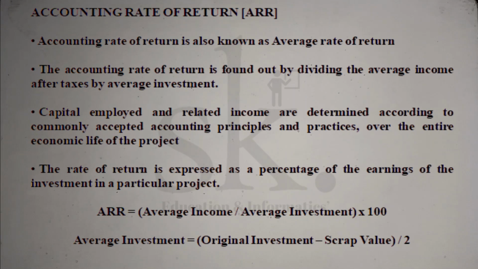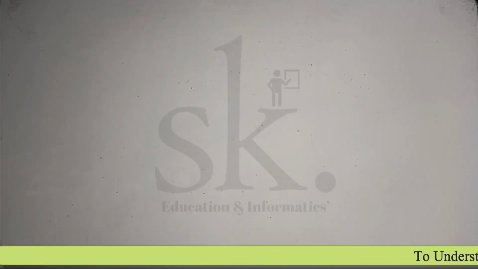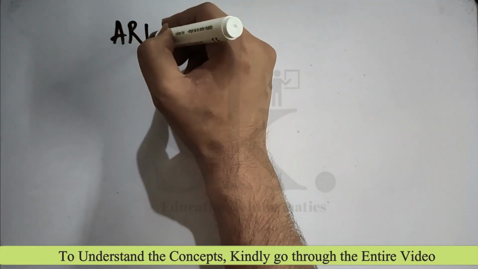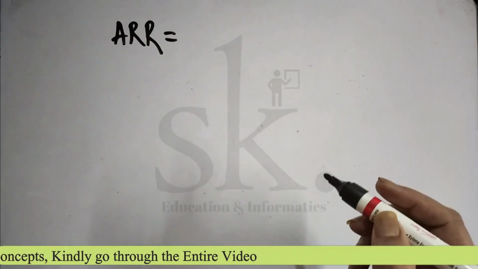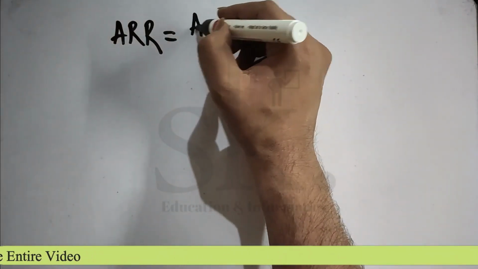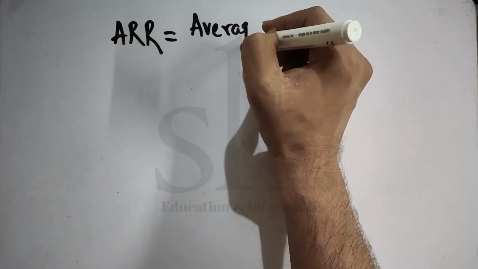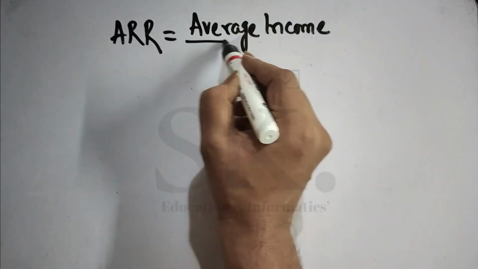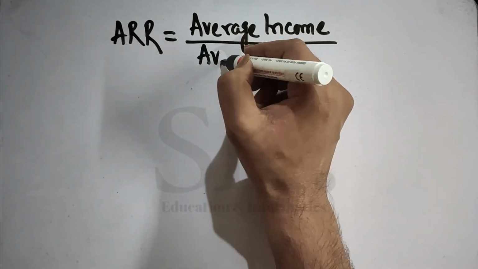Now, what is the definition and how do we calculate ARR? The accounting rate of return is found by dividing the average income after taxes by average investment. So the formula is that ARR, or accounting rate of return, is equal to average income or profit divided by average investment.